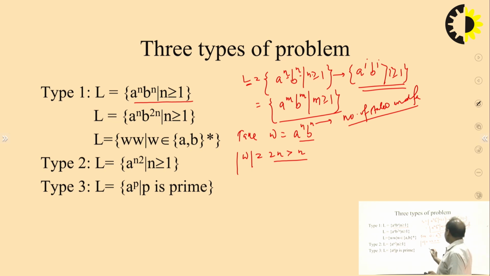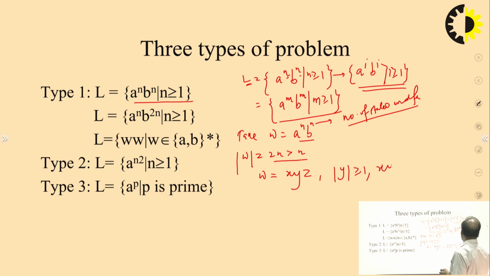By the pumping lemma, we will divide it into 3 parts, x, y, z. The length of the middle part is greater than or equal to 1 and the length of the beginning is less than or equal to the number of states. If this is true, then x y^i z belongs to L for every i greater than or equal to 0. This is the fact actually.